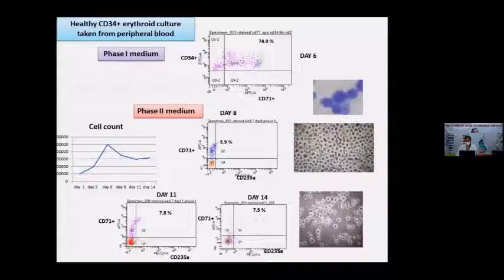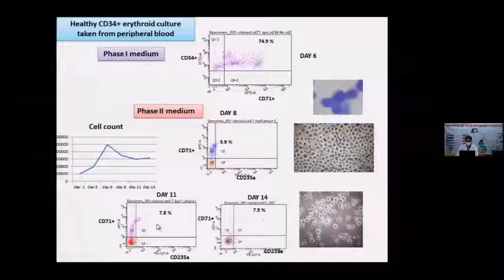I then transferred these cells into phase 2 media, which contains EPO and iron that help CD71 cells mature, and checked the expression of CD235A. On day 8, some population comes into the dual positivity area, showing the CD235A maturation marker and the early progenitor marker. So they started going in that direction.